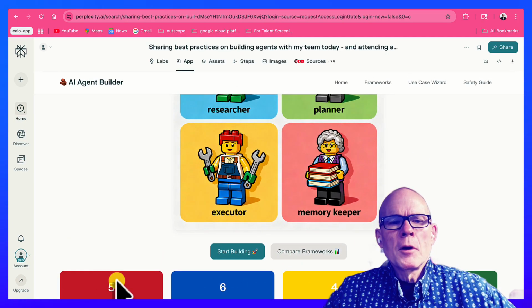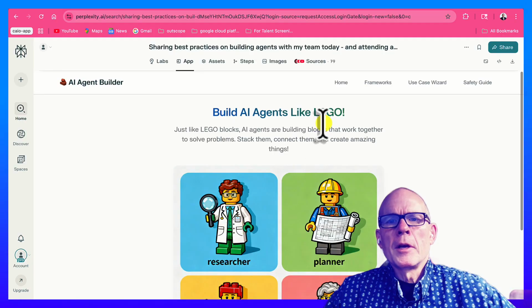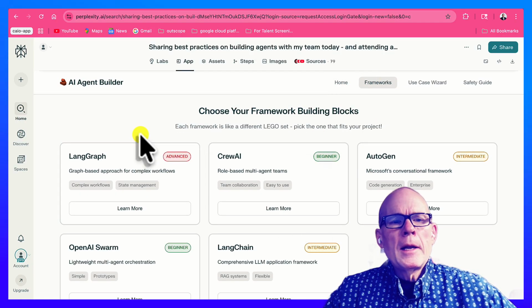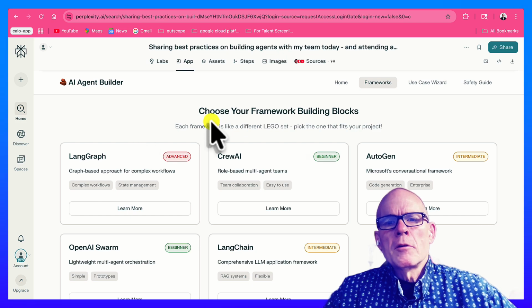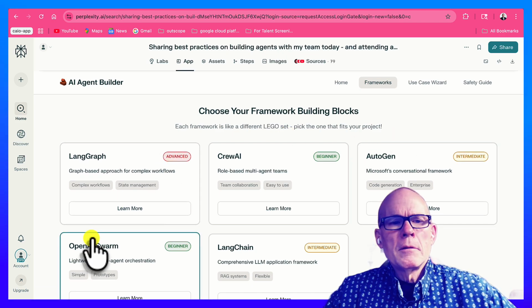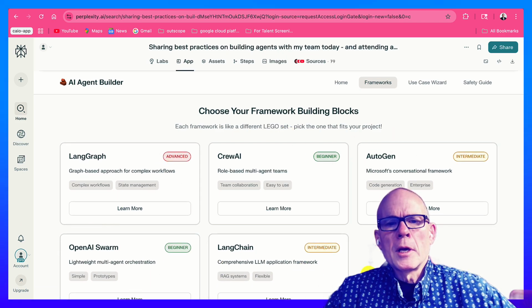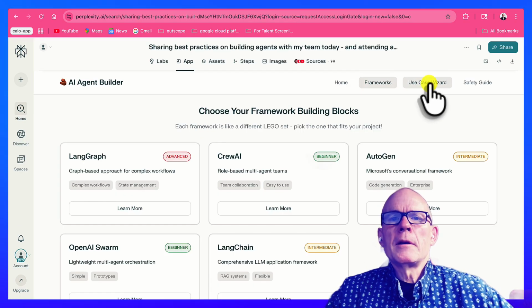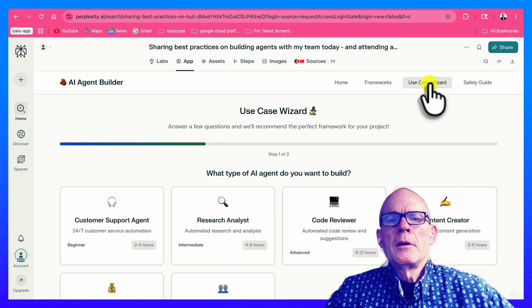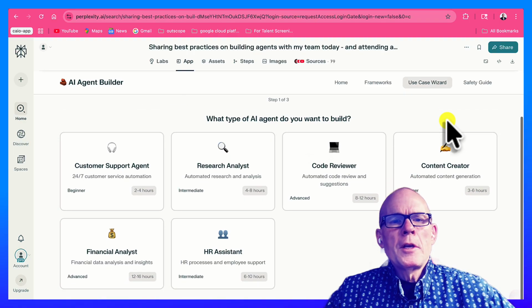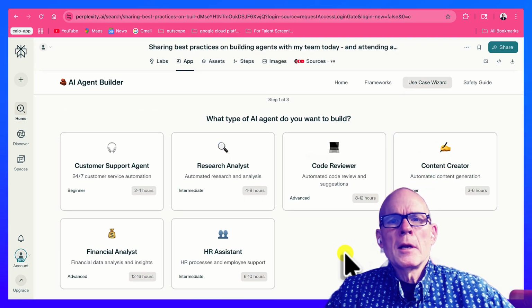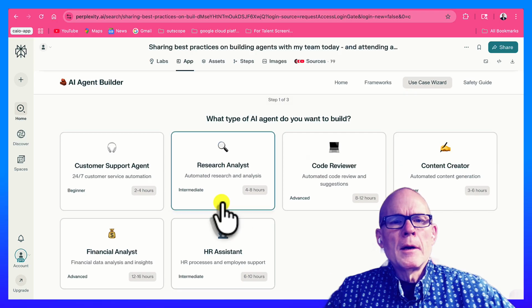So, popular frameworks, and we can sort of look here. We look at home, we look at frameworks, and I do think that LangGraph, LangChain, CrewAI, AutoGen, OpenAI Swarm, and LangChain, LangGraph, LangChain. I think there's some missing, but I didn't ask it everything. I said the top use cases. Then what's the use case? Lots of people are doing content creator. I wish they would quit it, but there we go.